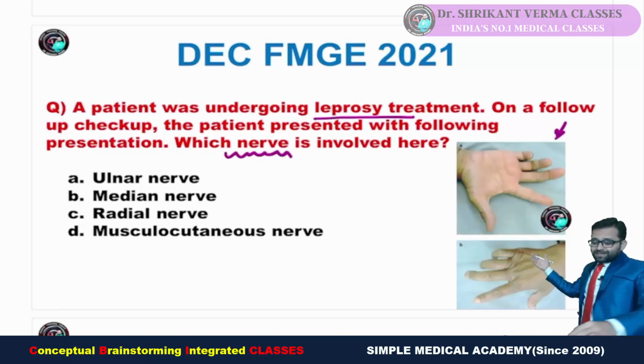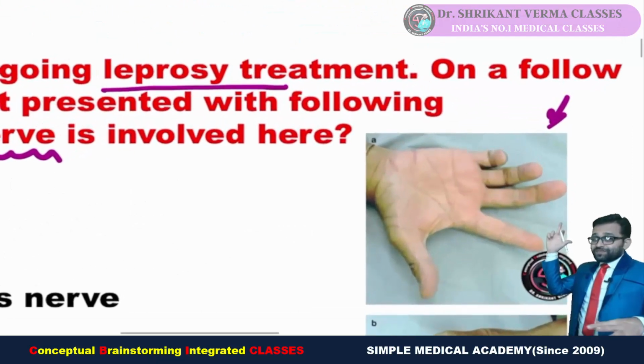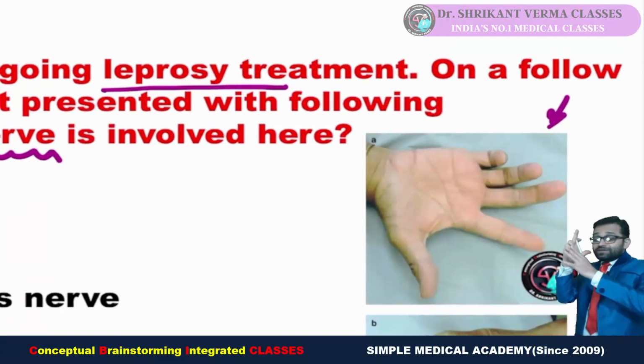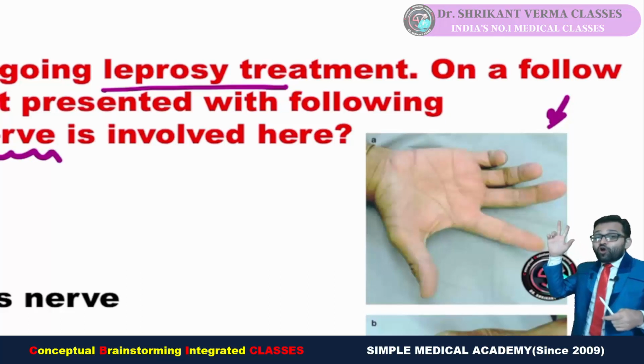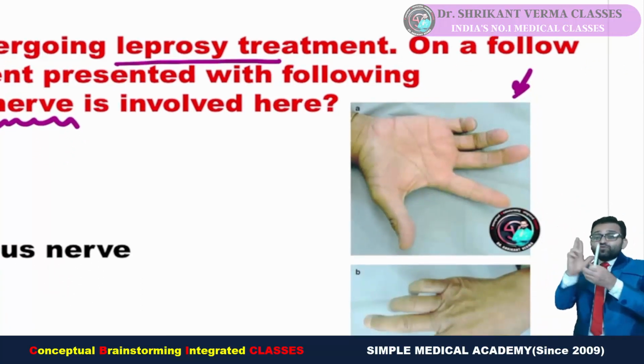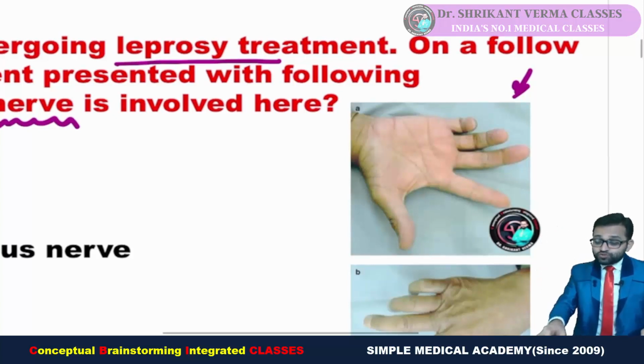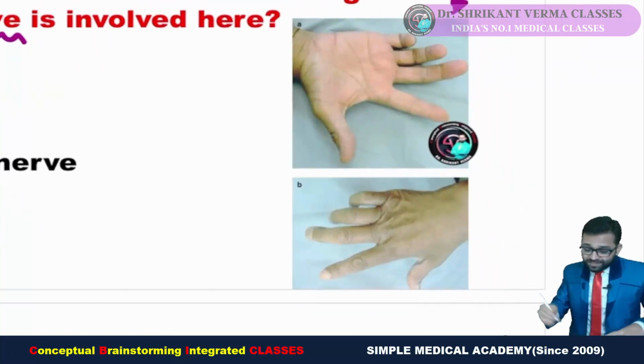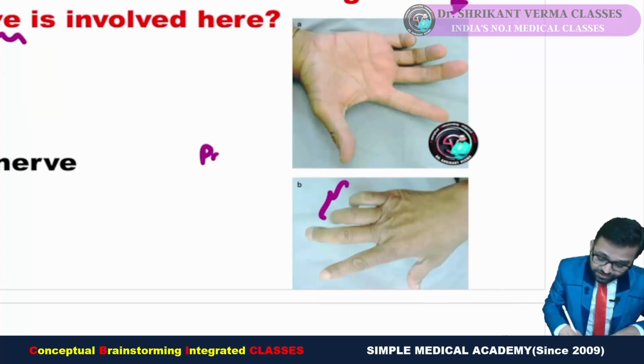So you can see classically the patient is presenting with the medial two fingers in the claw position. Not the complete hand, but the medial two fingers are adopting the claw position. So this is our partial claw hand. You can see it easily.